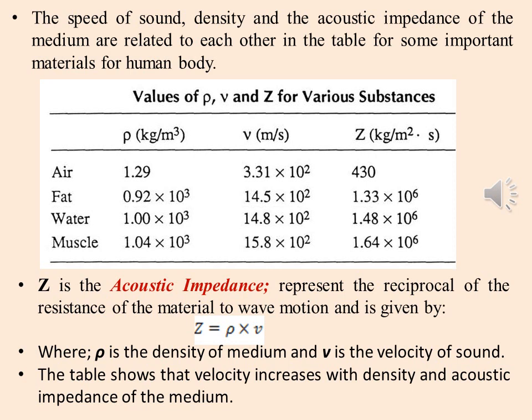other as shown in the table below for some important materials for human body. The table shows that the velocity increases with density and acoustic impedance of the materials. Z is the acoustic impedance, representing the reciprocal of the resistance of the material to wave motion, and is given as the multiplication of the density of the medium by the velocity of sound in that medium.